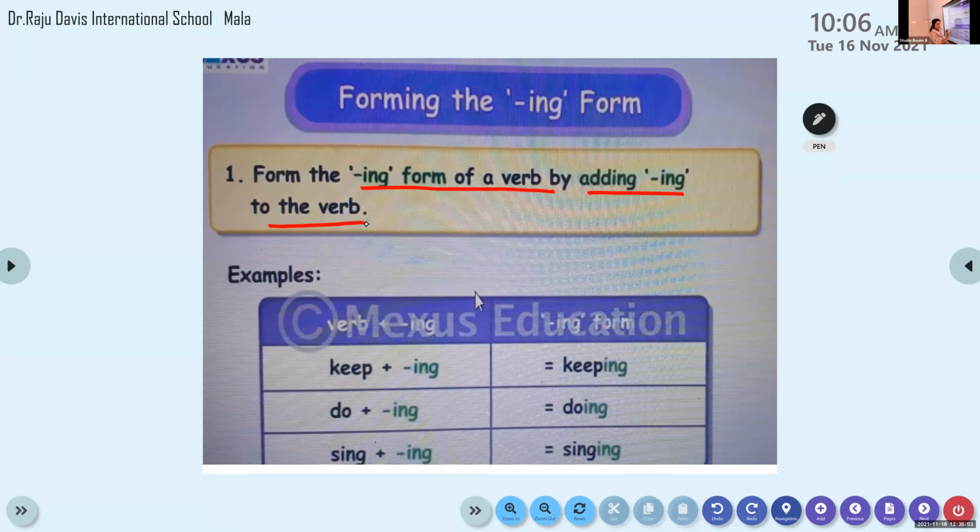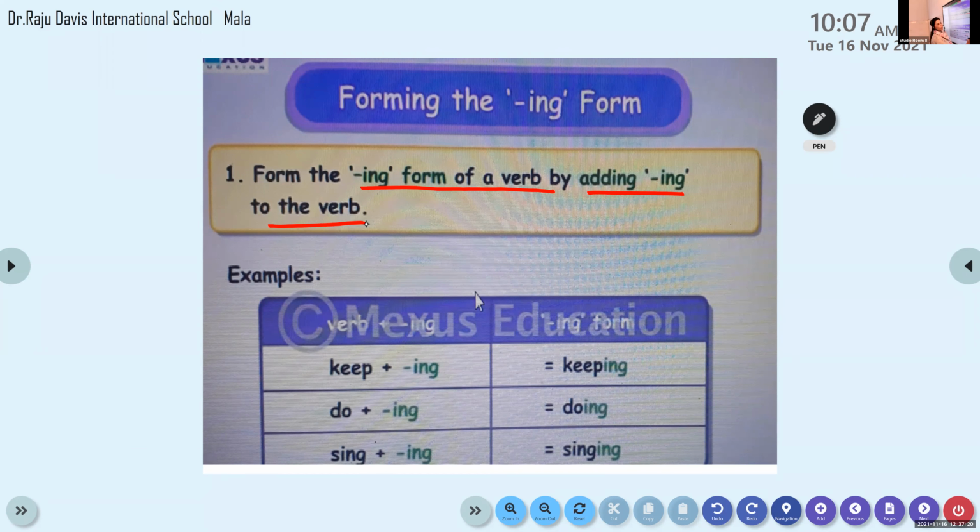Keep plus ing is keeping. Do plus ing is doing. Sing plus ing is singing. Is that clear? So in the spelling, there's not much change. Just add ing to the verb.